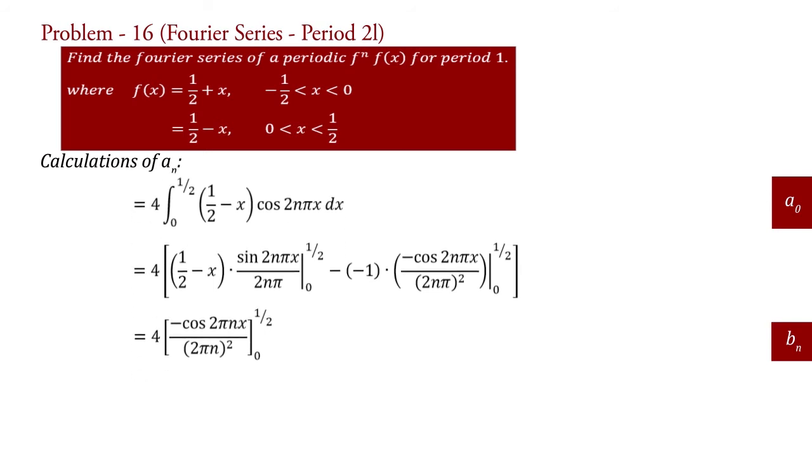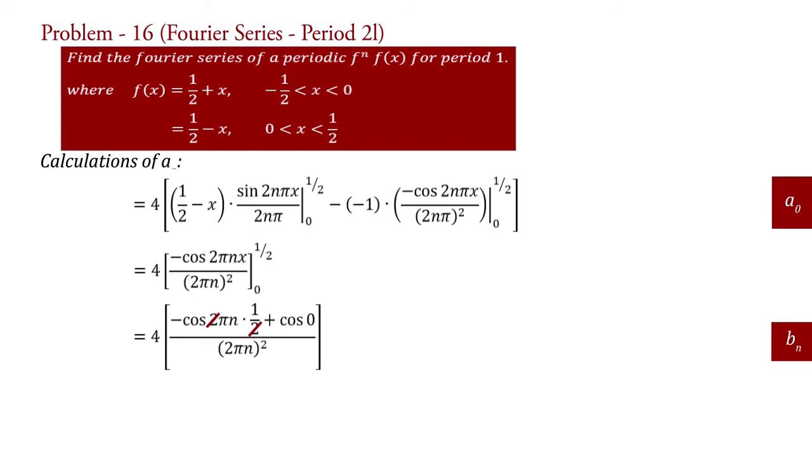Now, if we put the limit in this term, then a_n equal to 4 into minus cos 2 pi n into 1 half plus cos 0 upon (2 pi n) square. Here this 2 cancels and cos 0 equal to 1, and this 4 is cancelled with this 2 square. So, by simplifying, a_n equal to minus cos n pi plus 1 upon pi square n square.